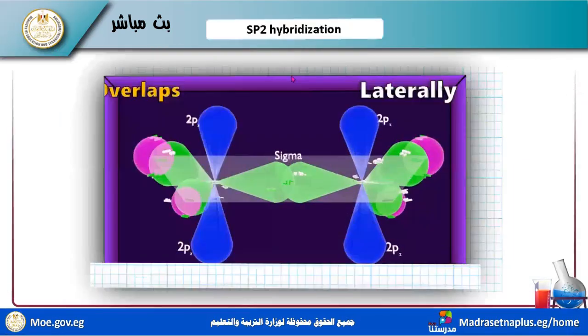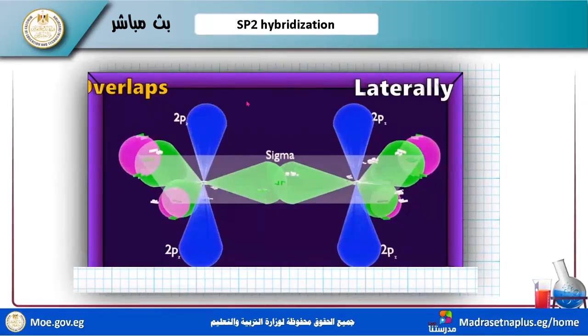In these structures, this overlapping is head to head, collinear overlapping in one line, between sp2 and sp2. This is a sigma bond. sp2 and s, this is a sigma bond, sp2 and s, sigma bonds.